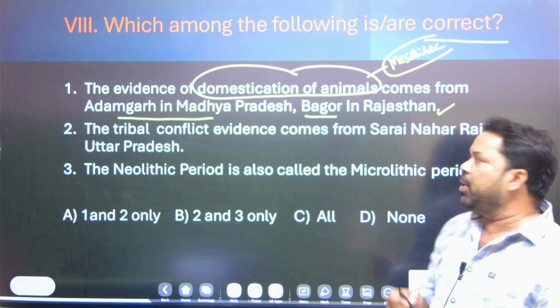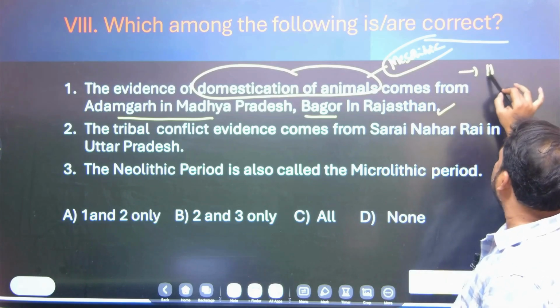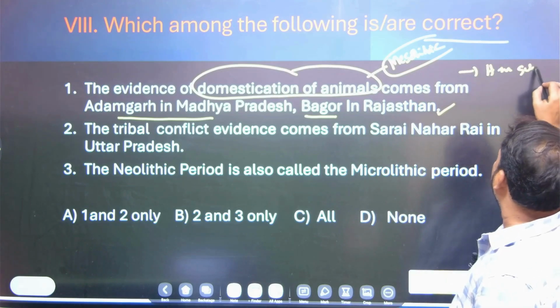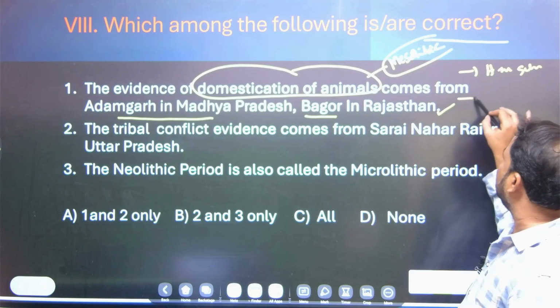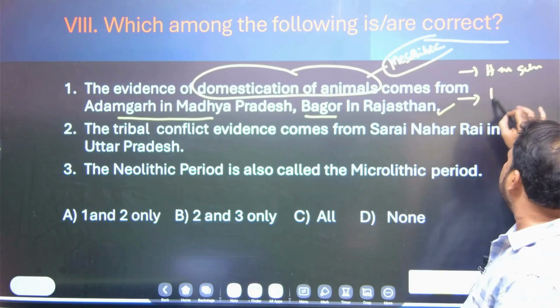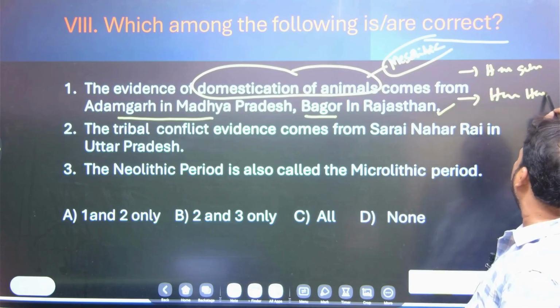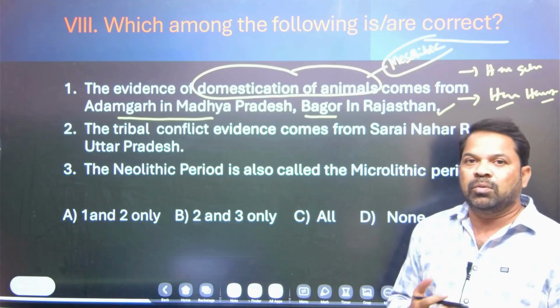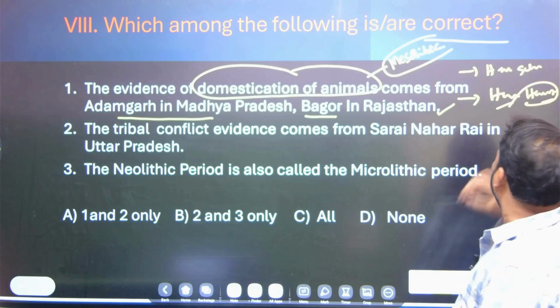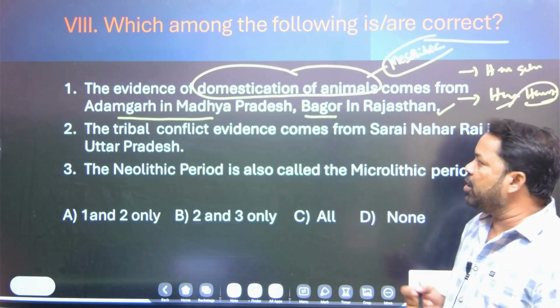In the Paleolithic period, you know very well, people were hunting animals and gathering food, whereas the Mesolithic man's economy is hunting and herding. Some animals were hunted and some were domesticated.